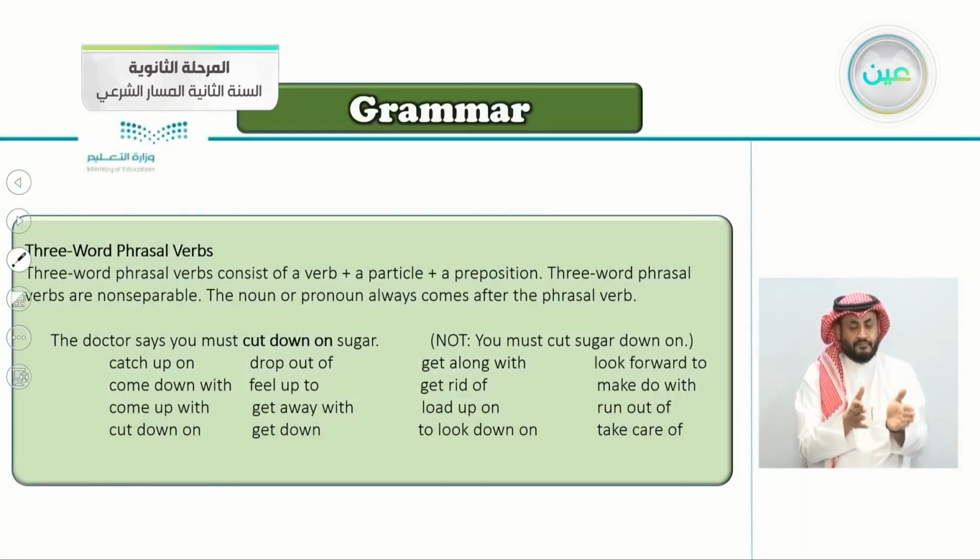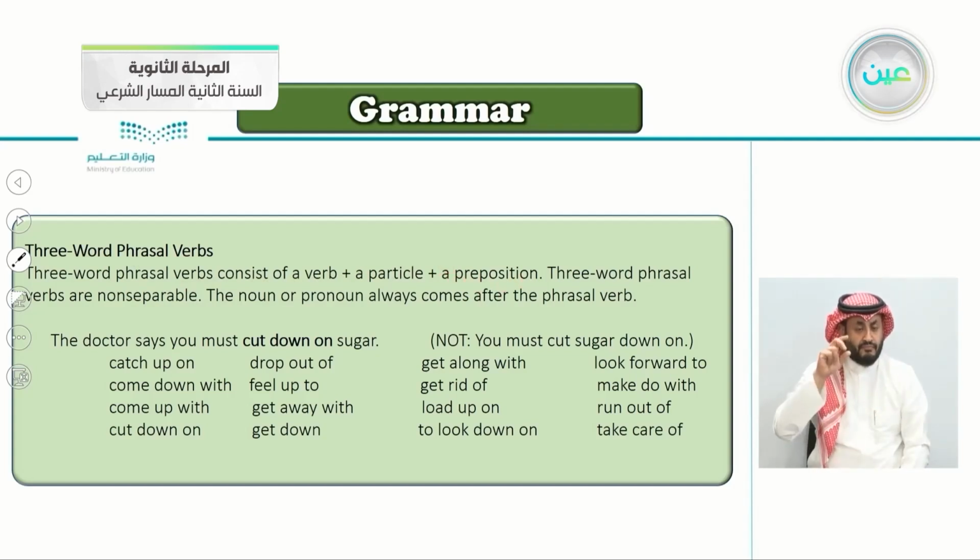Continuing here with 3-word phrasal verbs. Previously, there were just 2 words. Now we'll be studying 3-word phrasal verbs. 3-word phrasal verbs consist of a verb, a particle, and a preposition.